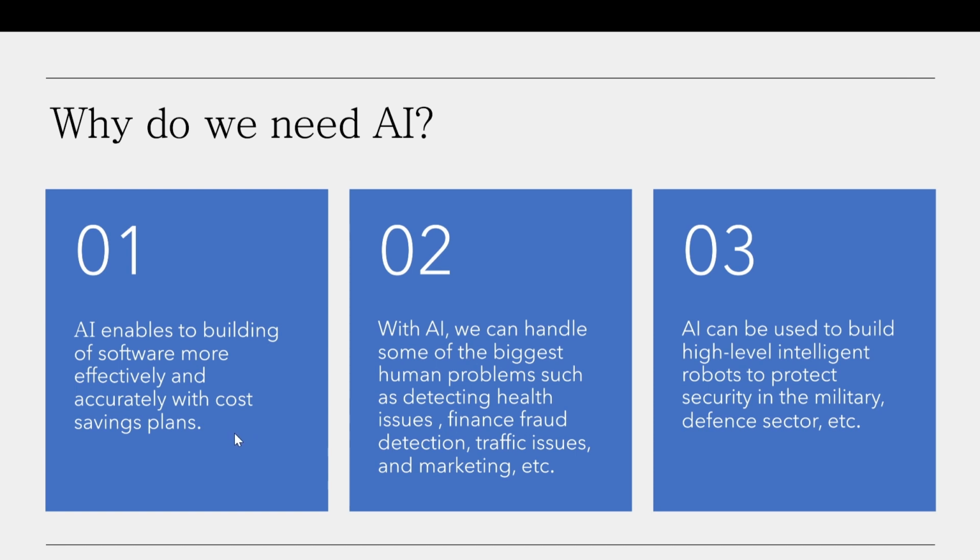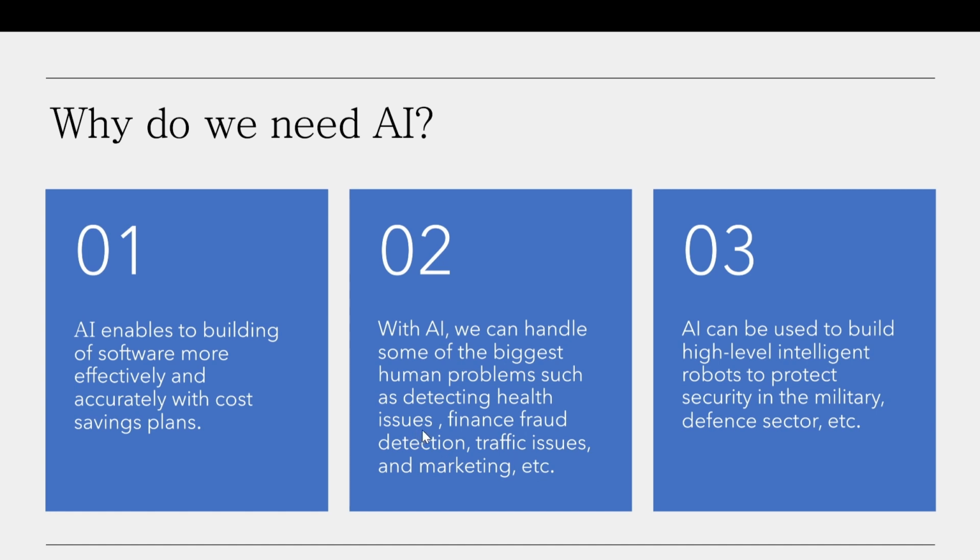But now, since we have access to AI, these AI technologies are helping us to build software effectively with cost saving decision plans. The next point is that with AI we can handle some of the biggest human problems such as detecting health issues, financial fraud detection, traffic issues, and marketing, etc. Yes, we have so many practical examples where AI is implementing impressive technologies to save human lives.